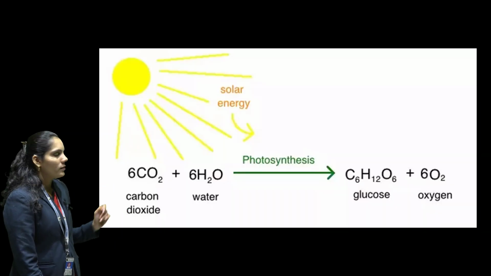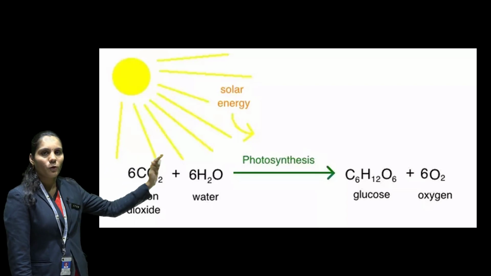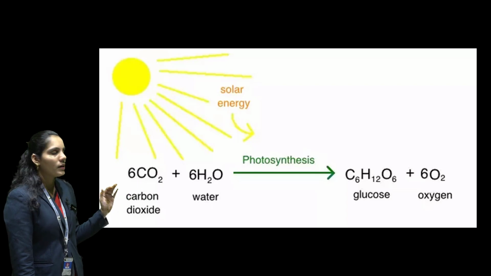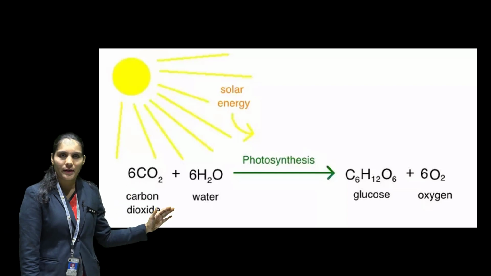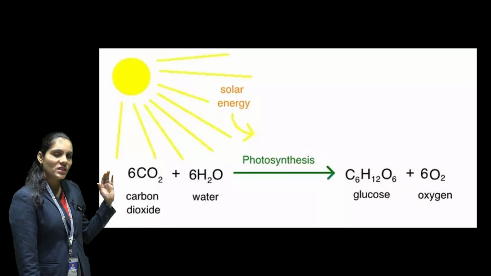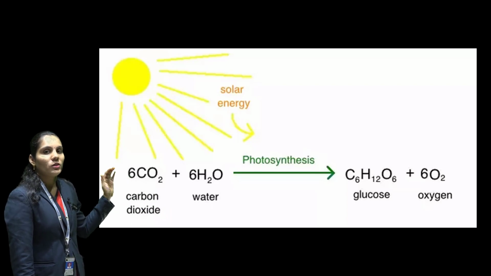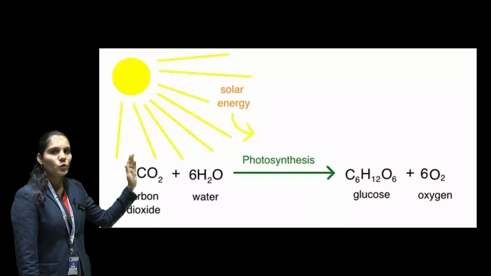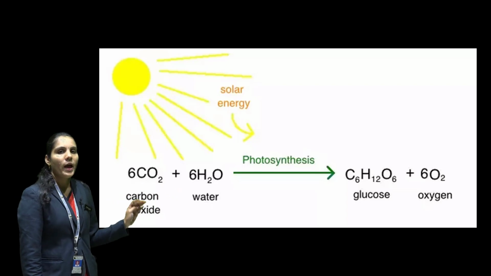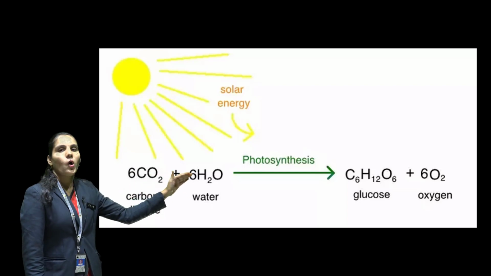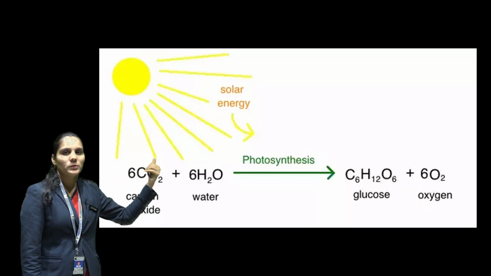Now let us understand the chemical equation and chemical process which is going on in this photosynthesis process. Plants make one food molecule, which is known as a carbohydrate, by combining 6 molecules of carbon dioxide, meaning CO2, with 12 molecules of water, meaning H2O. They produce one food molecule known as a carbohydrate, and in this process they release oxygen into the atmosphere. So this is the whole process of photosynthesis.